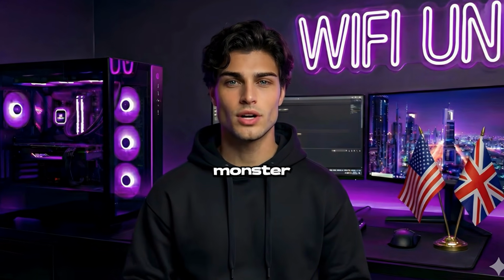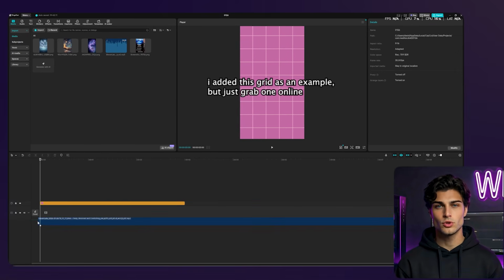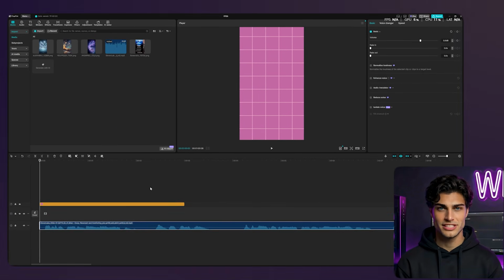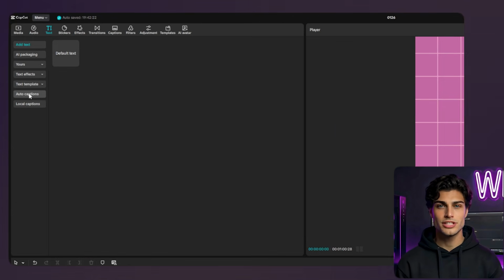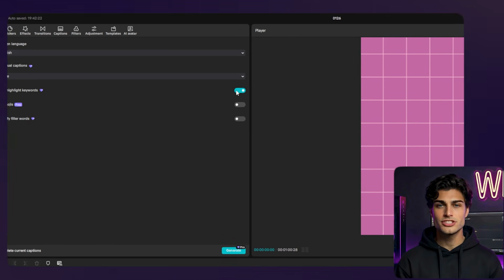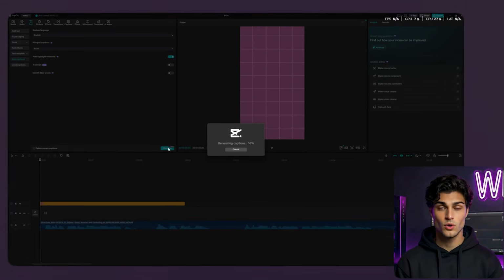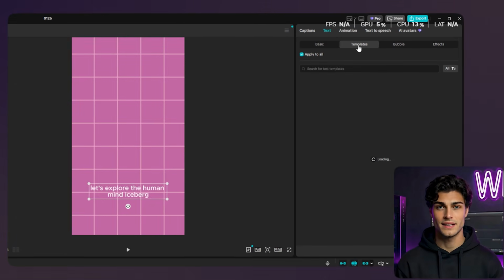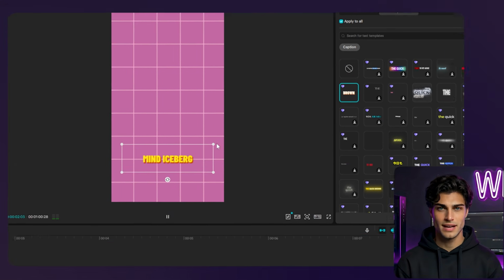We need to put this monster together. I'm using CapCut on desktop, link in the doc, because it's fast and free. First, drag that pristine voiceover we generated onto the timeline. This is the skeleton. Everything else hangs off this beat. Now, before we even look at the visuals, we are doing captions. Hit auto captions and let it run. But do not leave these as default white text. That is lazy. Go to the templates. I'm picking a bold style, maybe something with a heavy shadow.